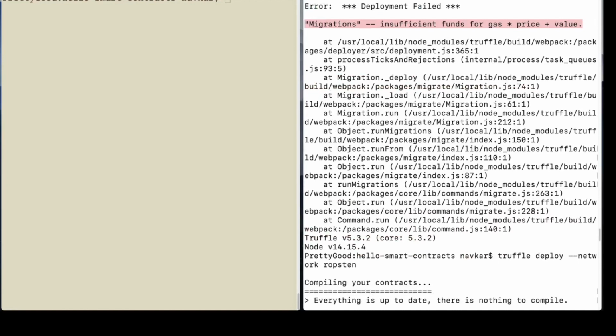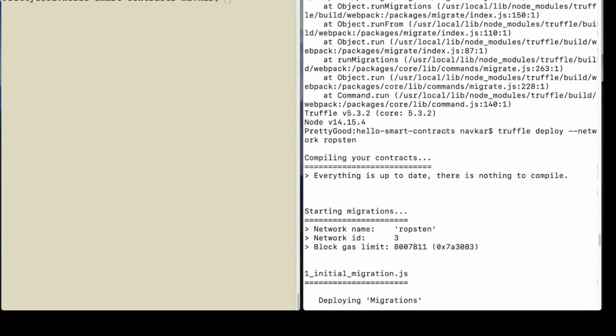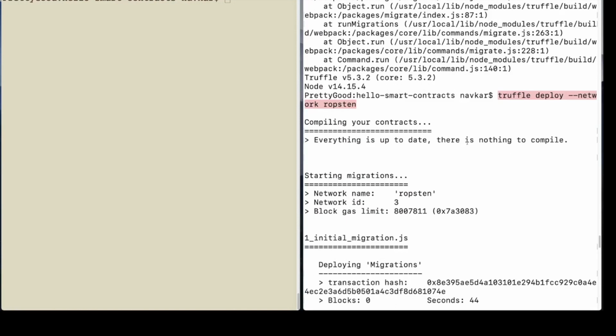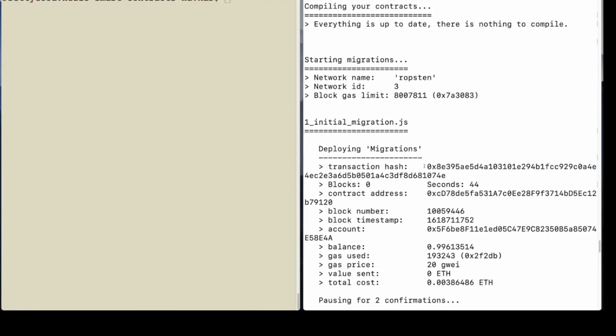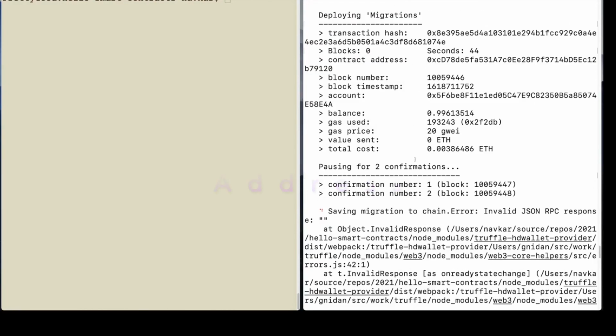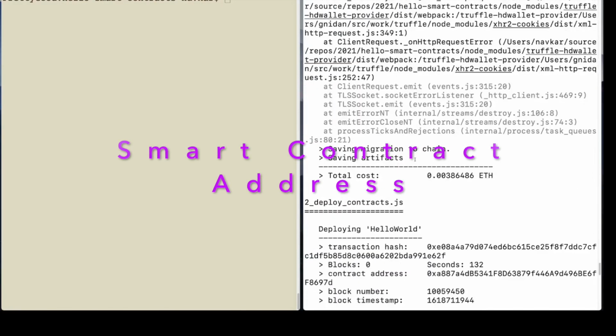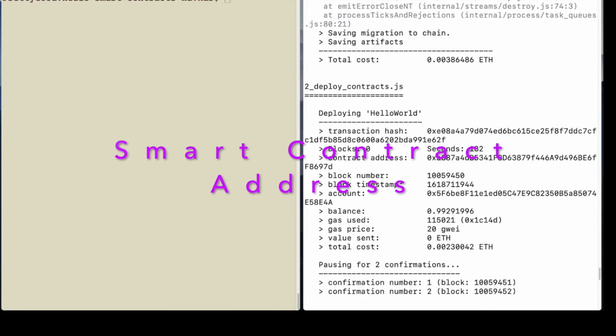Once you put in enough gas, you can do a deploy again, truffle deploy --network ropsten. This is what you're going to do. And once you do this, it's going to compile it and deploy the migrations, as you can see here, and it will give you a contract ID, which is the contract address, the smart contract address. This is what we need to execute the smart contract.